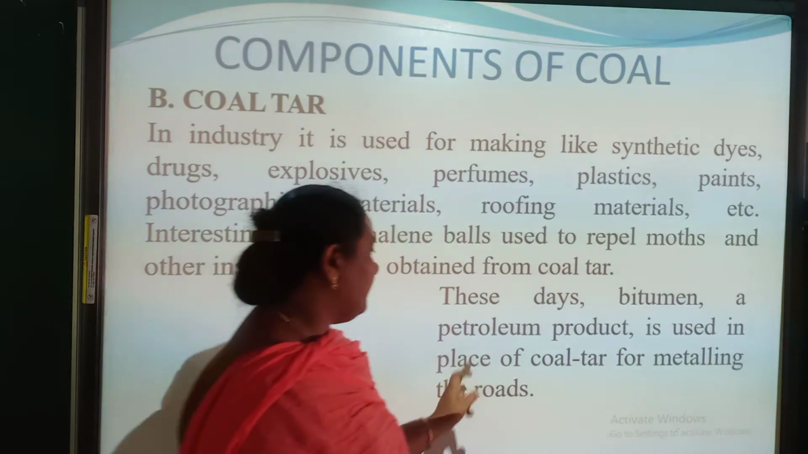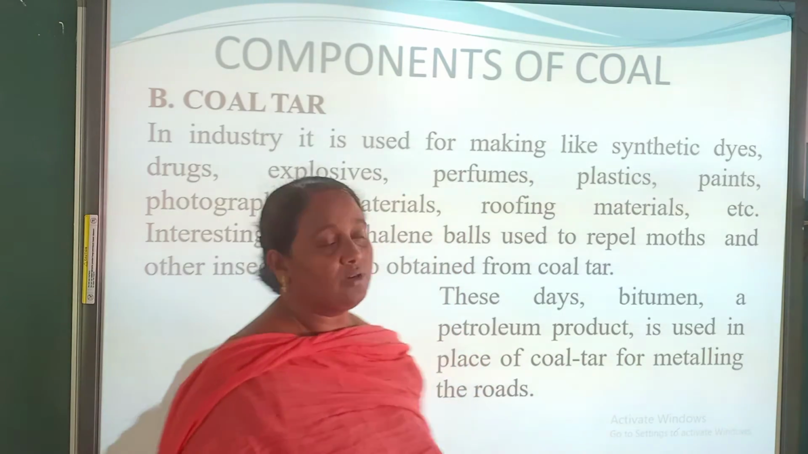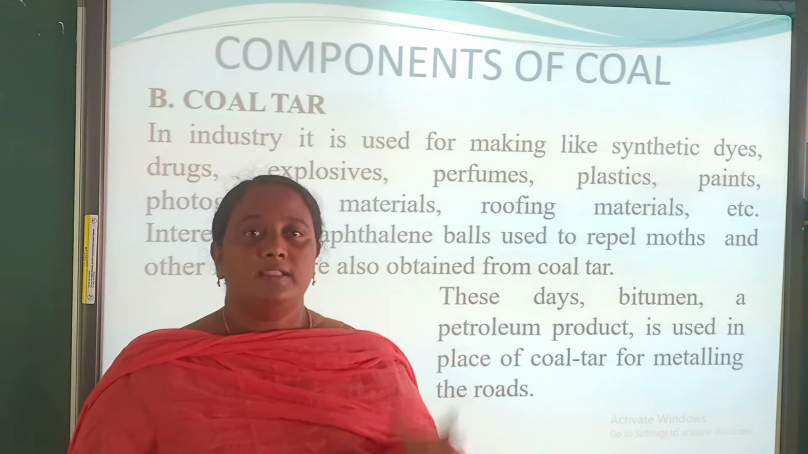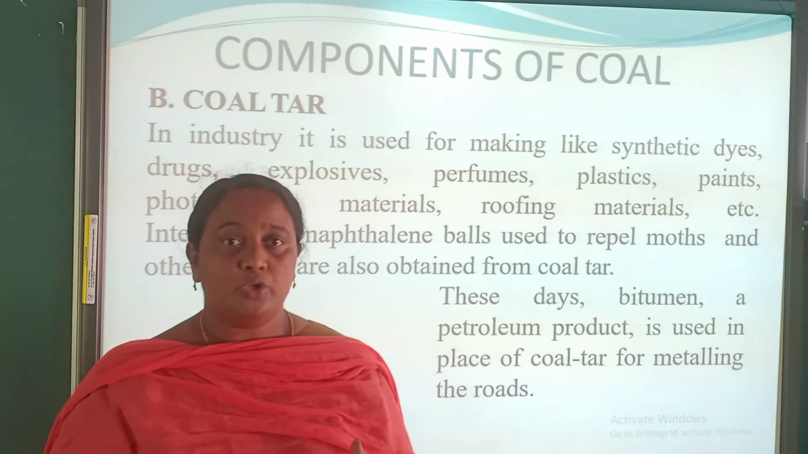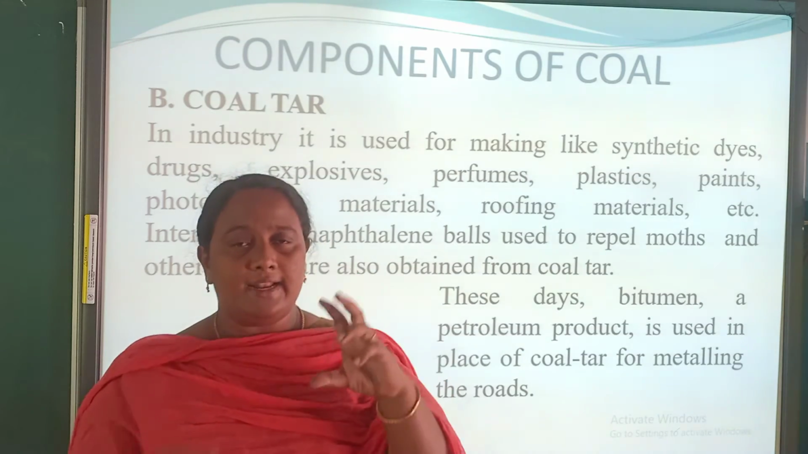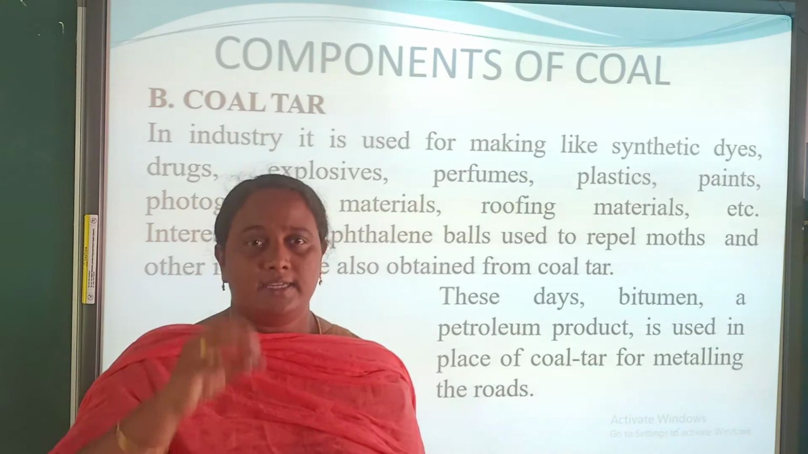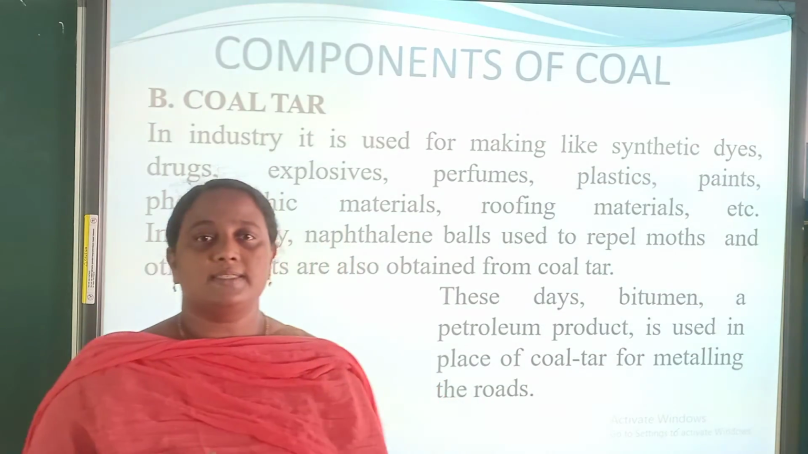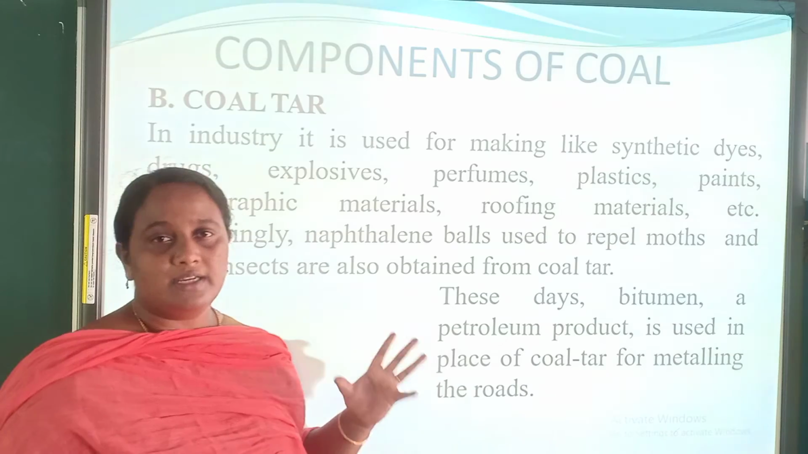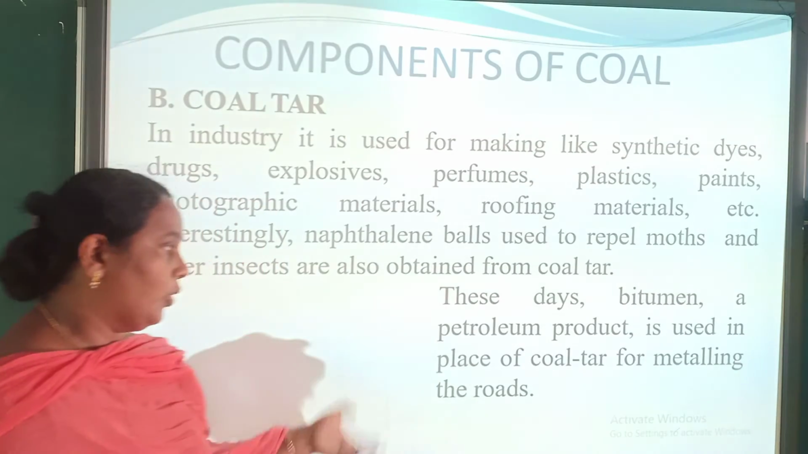These days, bitumen, a petroleum product, is used in place of coal tar for metalling the roads. We have heard about tarring the road, isn't it? Then what is this tarring of the road? Bitumen is used for this purpose. You may see that blackish substance present in the molten state, that substance is known as bitumen, and it resembles coal tar. It is similar to coal tar. Coal tar is not so much available, so bitumen is used in place of coal tar.